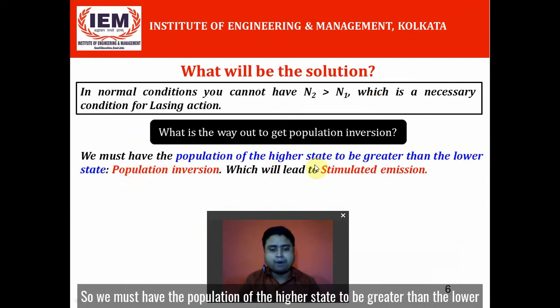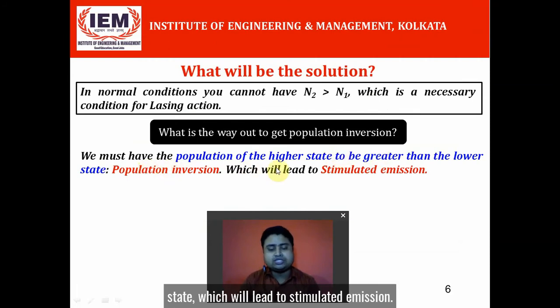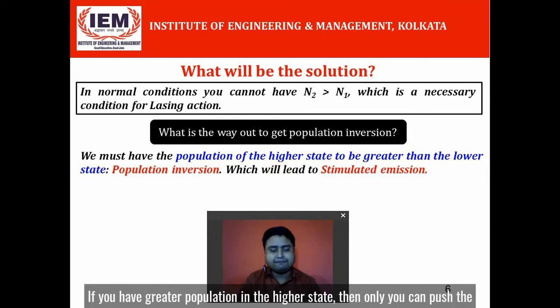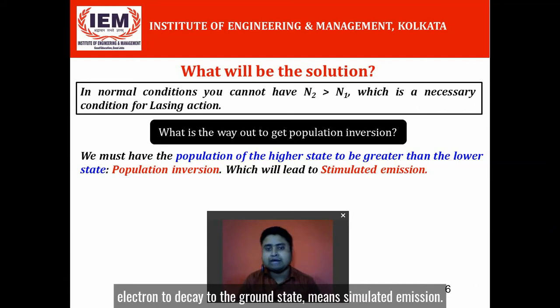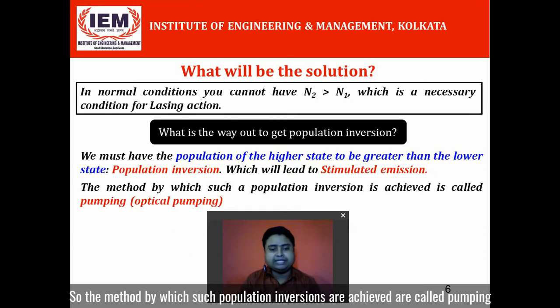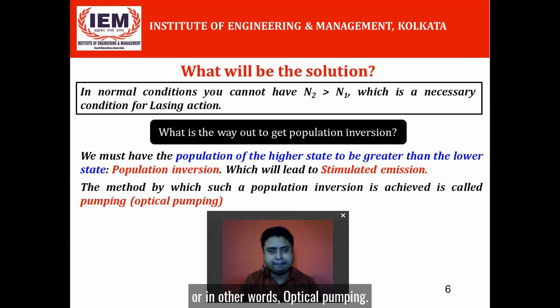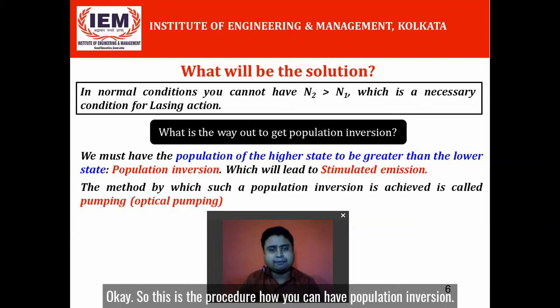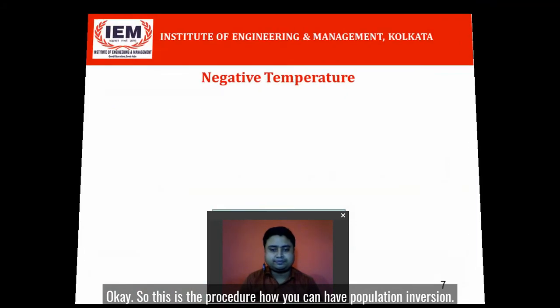So we must have population of the higher state greater than the lower state, which will lead to stimulated emission. If you have greater population in the higher state, then only you can push the electrons to decay to the ground state, means stimulated emission. So the method by which such population inversions are achieved is called pumping, or in other words optical pumping. Okay, so this is the procedure how you can have population inversion.